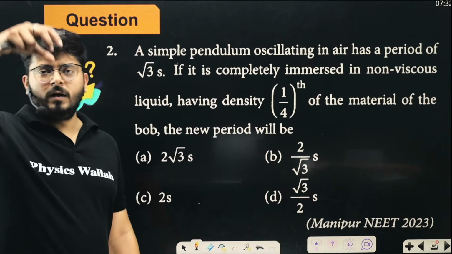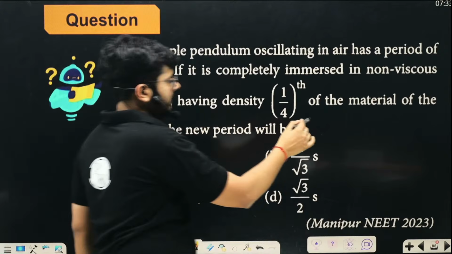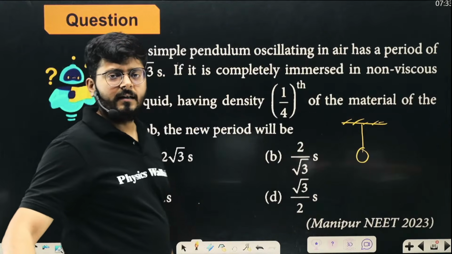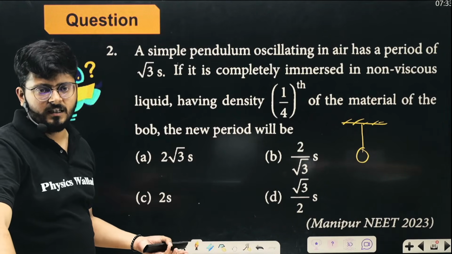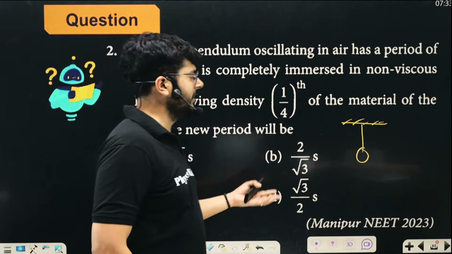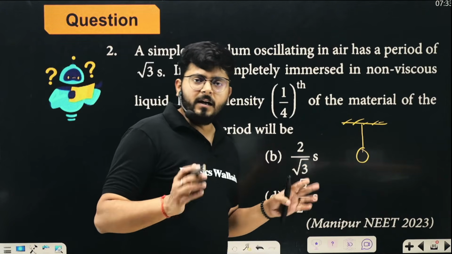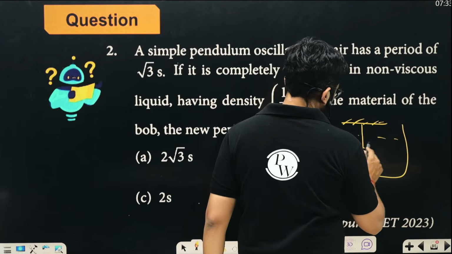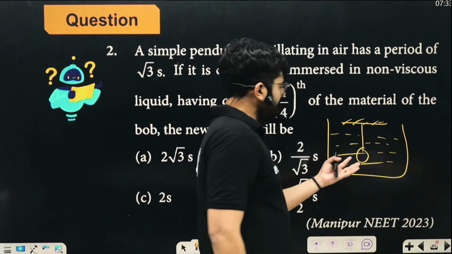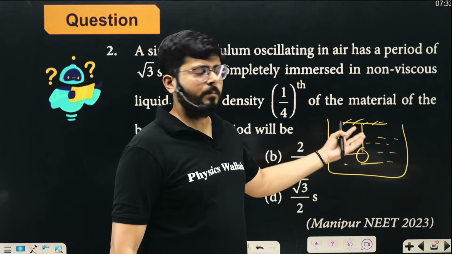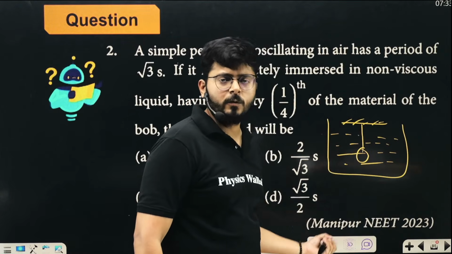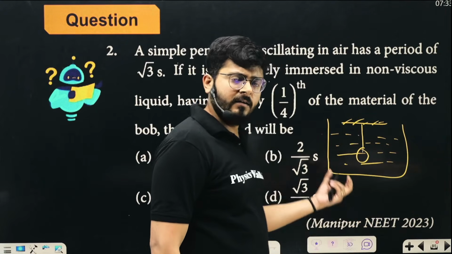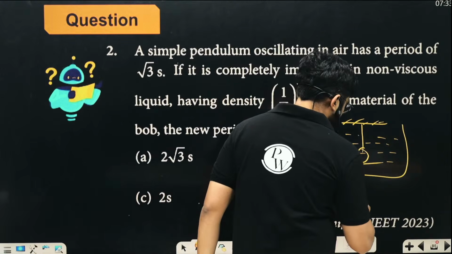So my dear kid, when you are going to immerse it in a liquid, so this is a pendulum. If the length of the pendulum is L, and the value of g is g, the time period is going to be T = 2π√(L/g). Simple. But if you immerse it in a liquid, then what is going to happen? There will be buoyant forces on it. Due to the buoyant forces, the effective acceleration due to gravity will reduce, right?